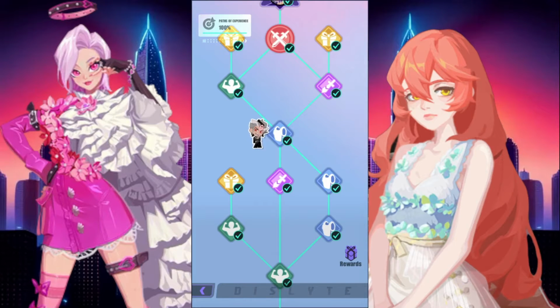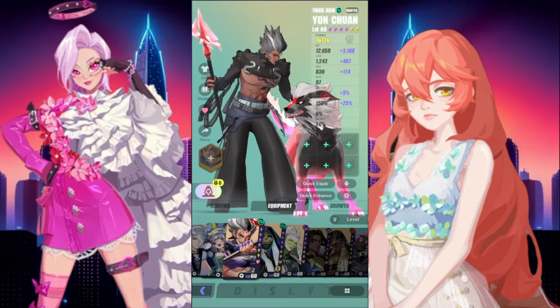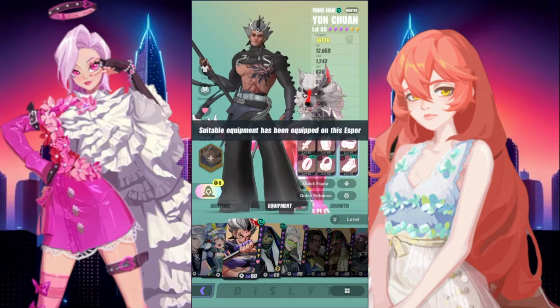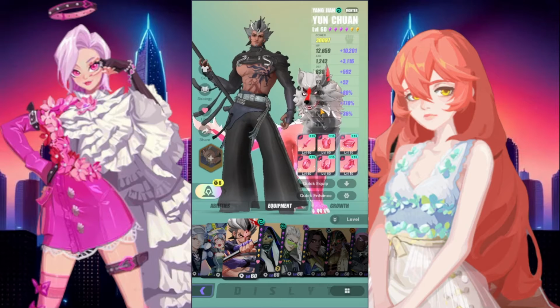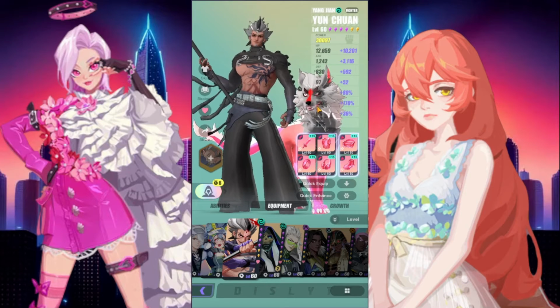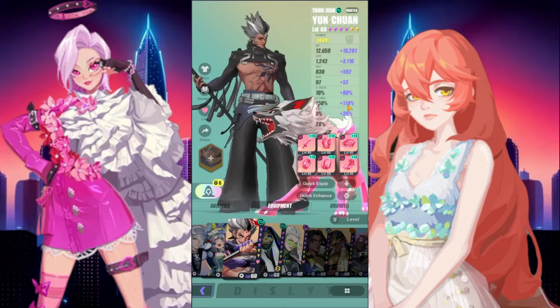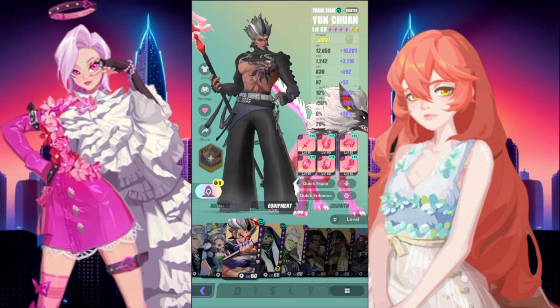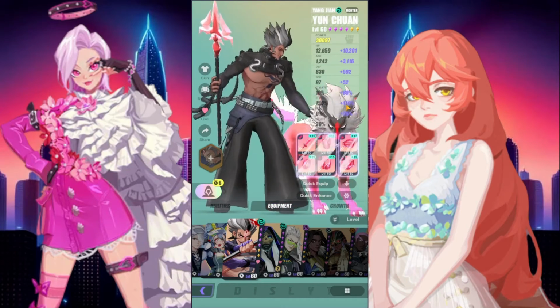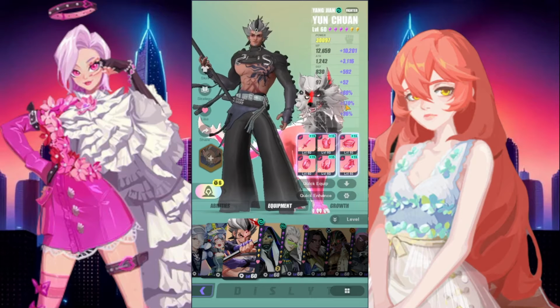So let's show you how to get that, yeah? I'm just going to do auto-equip here, but as you can see, I auto-equipped, and the crit damage at base, at least for this Esper, I'm sure he maybe has an Ascension that upgrades it a little bit, is 150% crit damage at base, plus 170% from equipment, that equals more than 280%. That's like 40 or something higher than 280%.